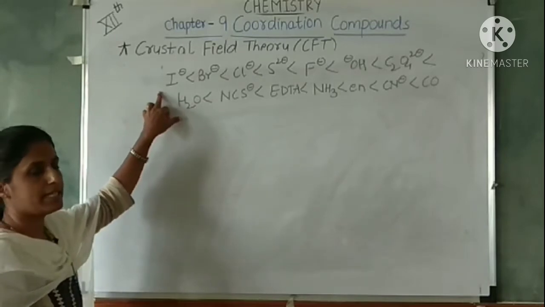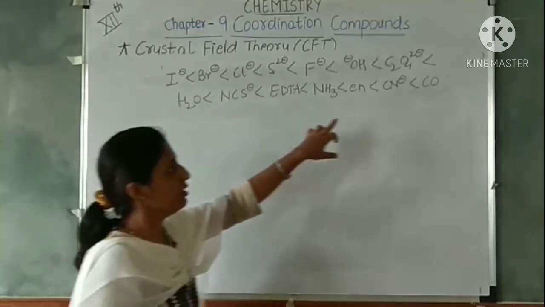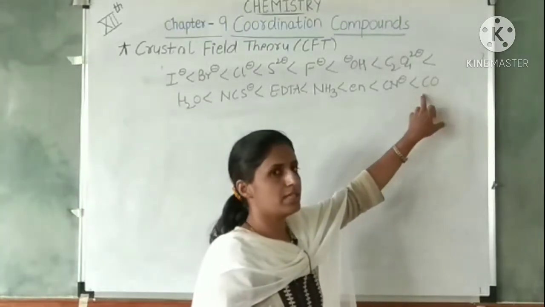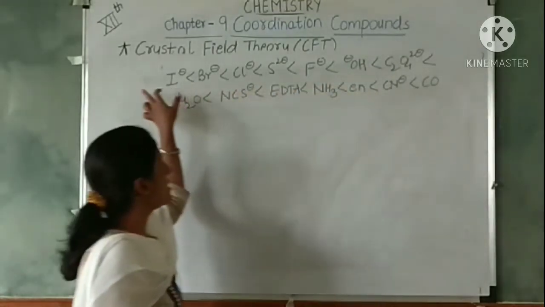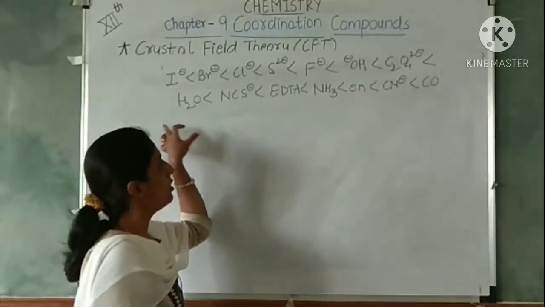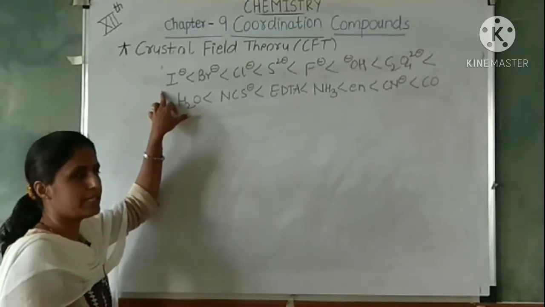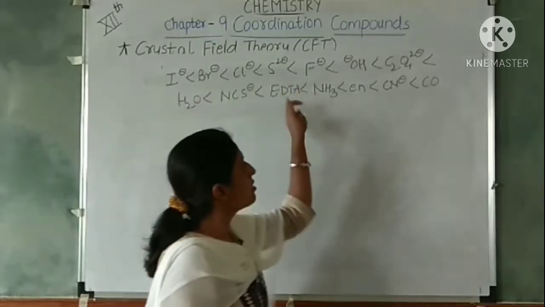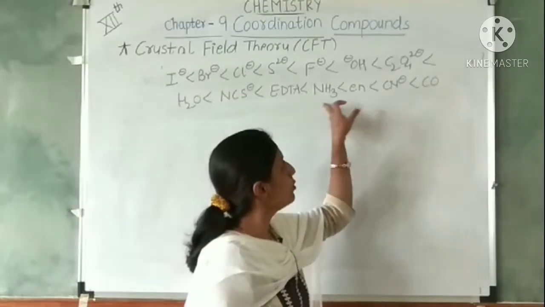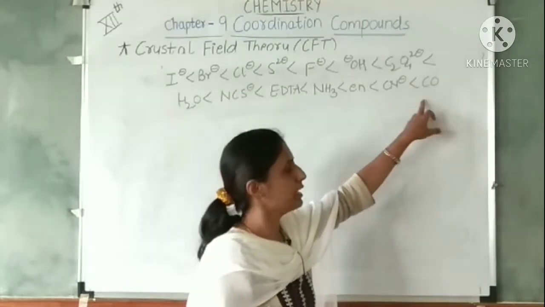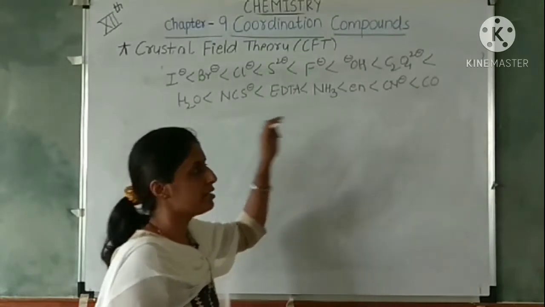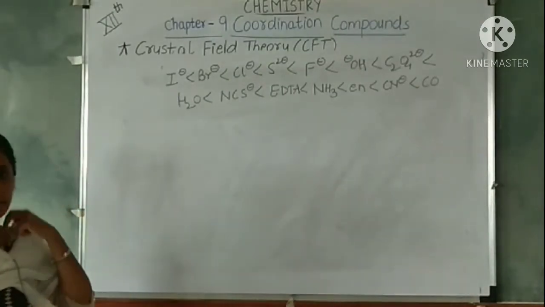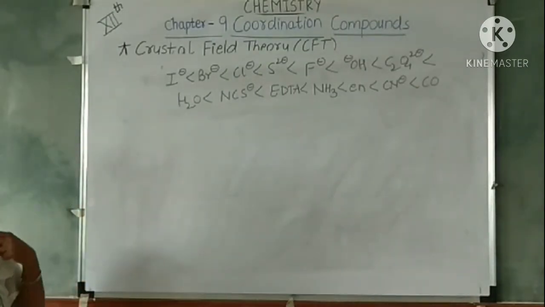So iodide causes less splitting and carbon monoxide causes more splitting. So this is in increasing order. Iodide causes less splitting of the d orbitals, it is a weak ligand, and these ligands, ammonia, ethylenediamine, cyanide, carbon monoxide, are strong field ligands, they cause more splitting of the d orbitals.